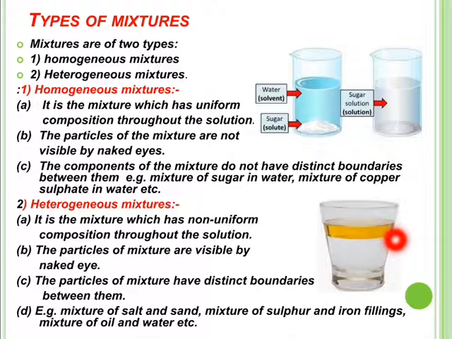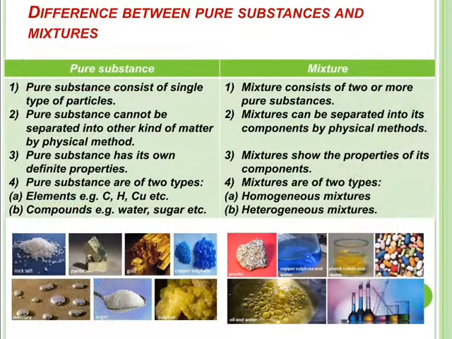The particles of a heterogeneous mixture have distinct boundaries between them. For example, if you mix salt and sand, you can easily differentiate: this is salt, this is sand. A mixture of sulfur powder and iron filings is again an example of a heterogeneous mixture, like oil and water.